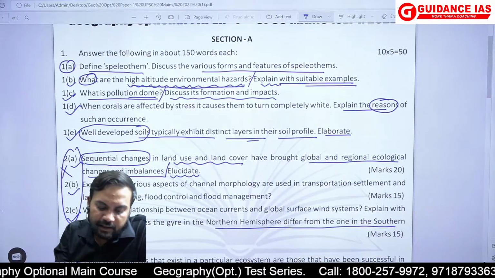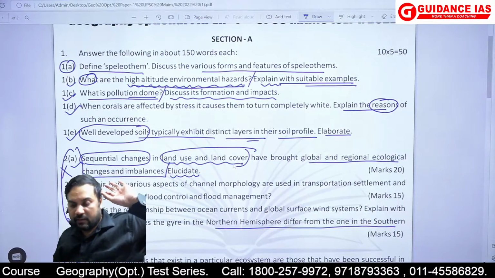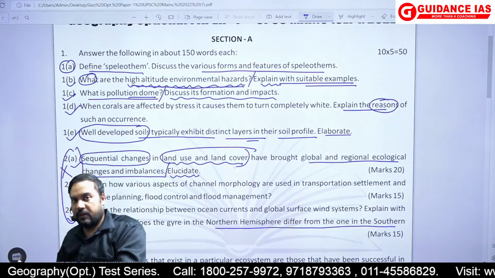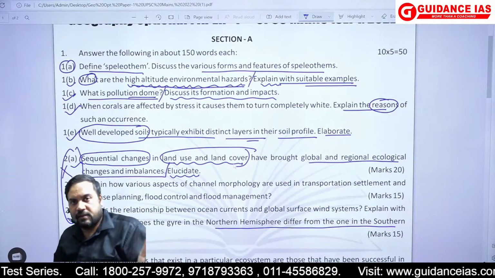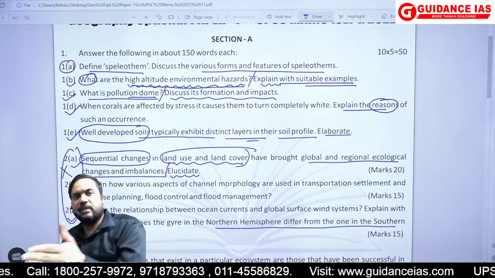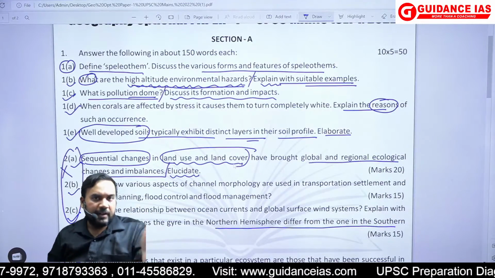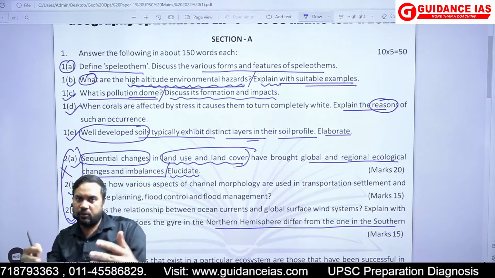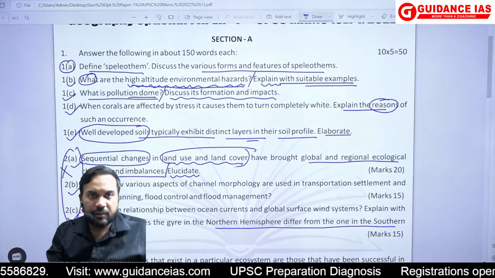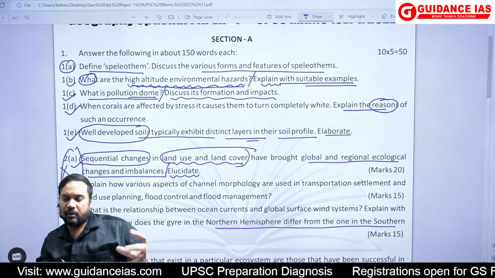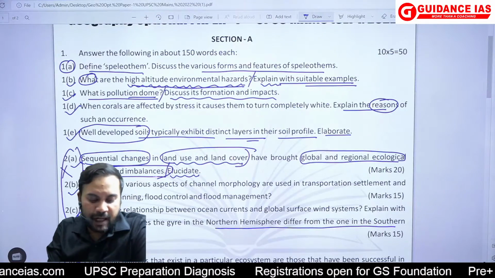अब ये लैंड यूज लैंड कवर को कहाँ से लाते, इसके लिए कुछ इंफॉर्मेशंस. अगर तुम लोगों ने क्लास सही से की है, both Foundation and 500+, तो मैंने एक क्वेश्चन करवाया है डिफॉरेस्टेशन, and there I have discussed how in stages the deforestation has taken place and the rates of deforestation. ठीक है. सो वो rates of deforestation, वो जो figures वहां पे हमने पढ़ी थी, दोनों को mix करके what you could have done, you could have written a very very good answer. So यहाँ पर first part will be the change which has been brought, and the second part will be the global and regional ecological changes and imbalances पर आ जाओ.